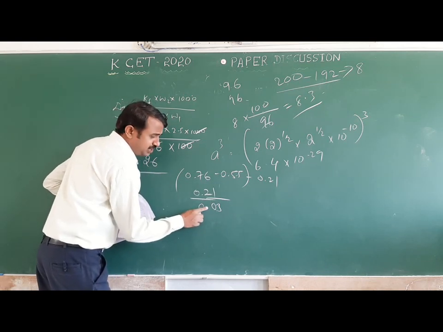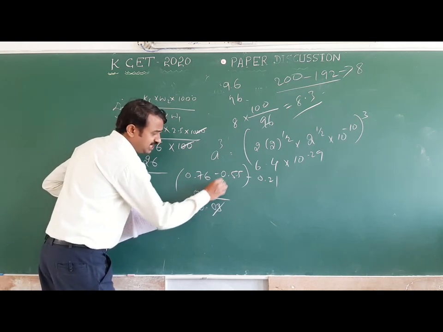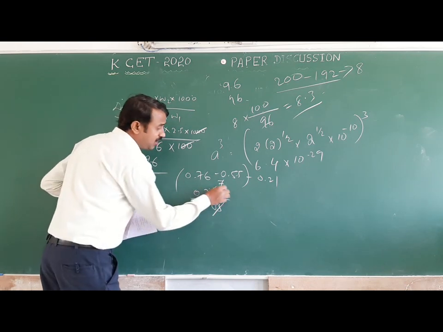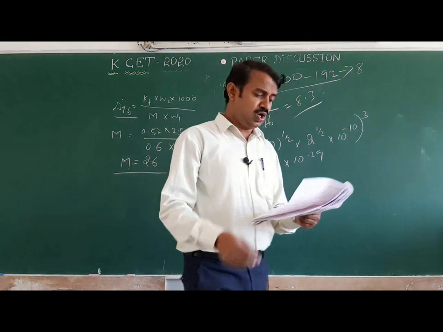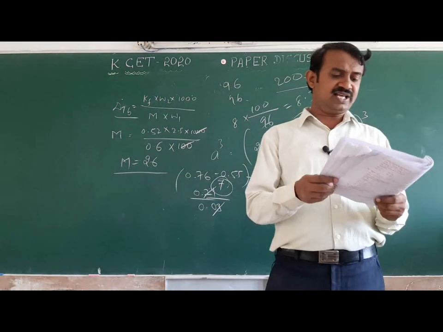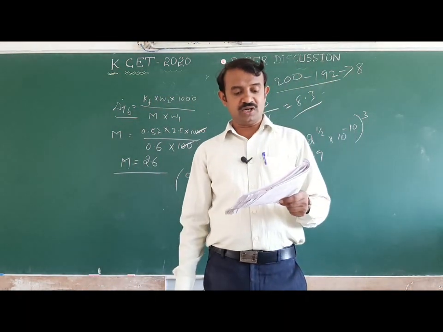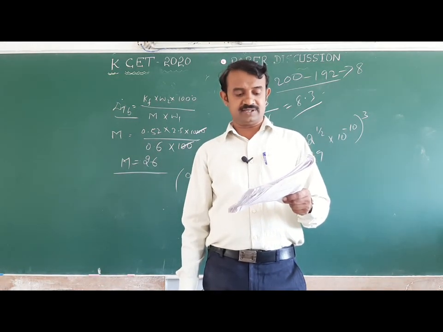0.21 divided by 0.03. Okay, this is approximately 7. pH 7 means it is having 1 into 10 to the power of 7. This is the correct answer. Option 1 into 10 to the power of 7 is the correct answer.